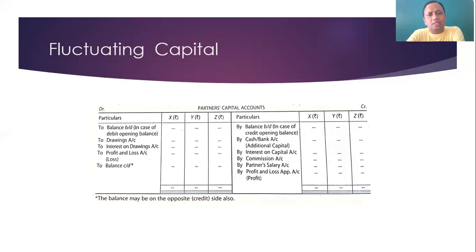If interest on drawings is given, it can be shown in two places. First is the profit and loss appropriation account at the credit side, and that credit side interest on drawings is transferred to the partners capital account only. If interest on drawings is not given in the profit and loss appropriation account, then it is not charged in the partners capital account. Profit or loss is one item there. After that we balance it, and the balance is shown as balance carried down, which is the last and final balance.